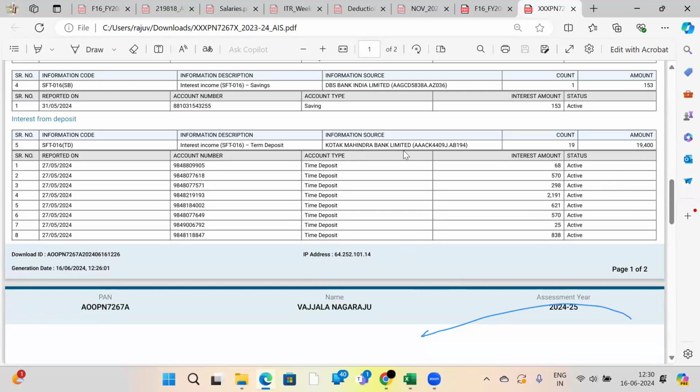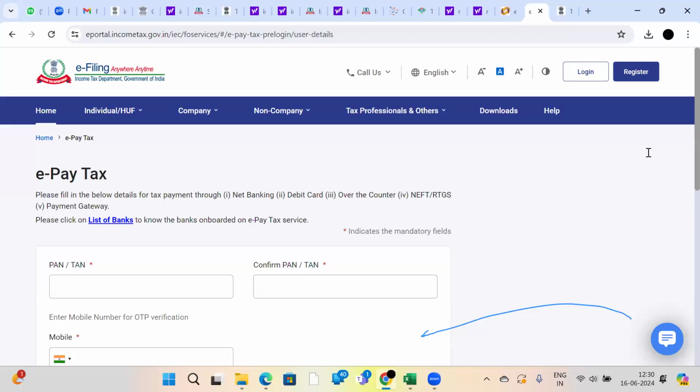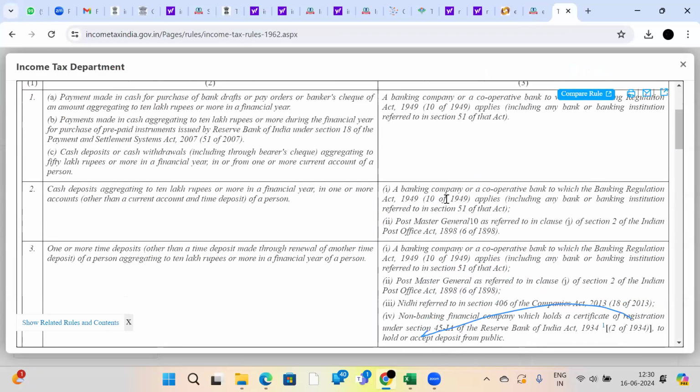See, this Kotak Mahindra Bank Limited has informed that so and so person, with this PAN number, on so and so date, in so and so account number, has made one fixed deposit or recurring deposit, and he earned this amount. This is the amount they informed. Like this, each and every organization is mentioned here.